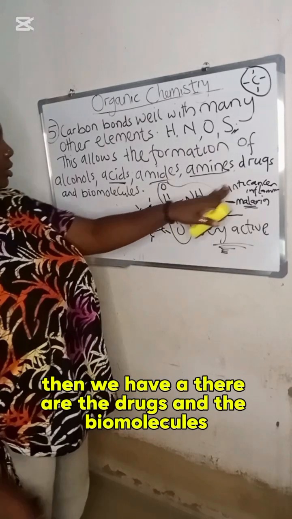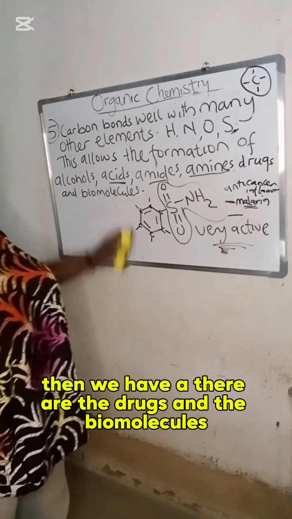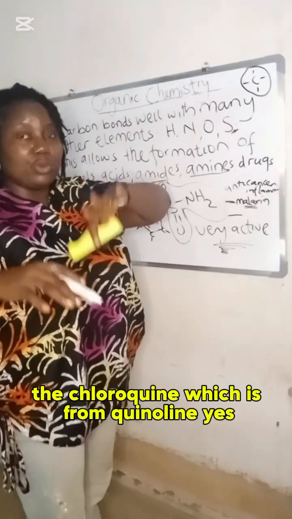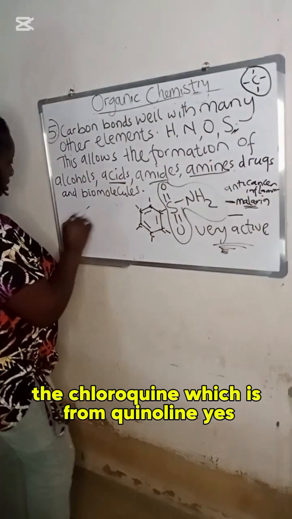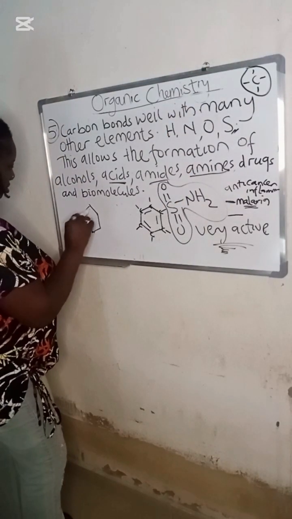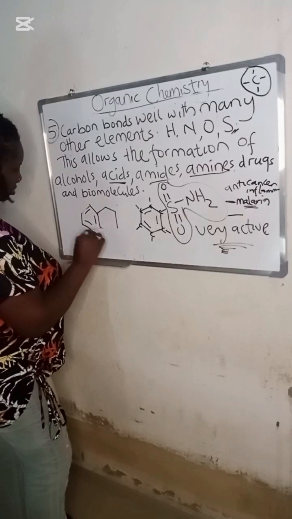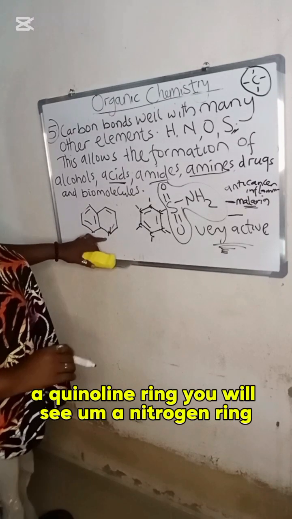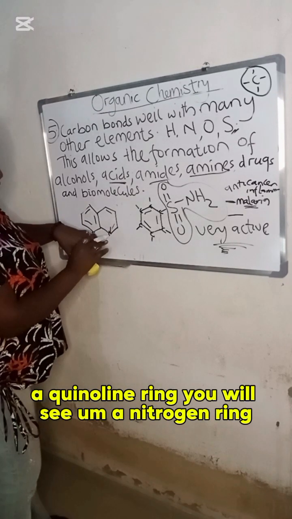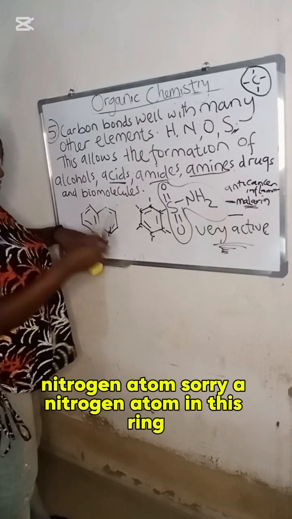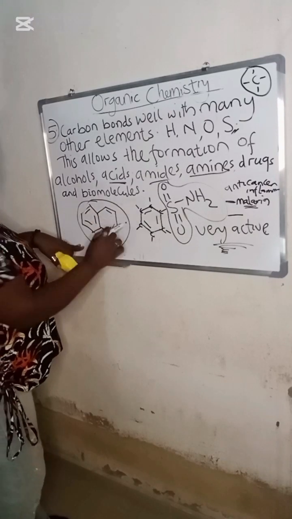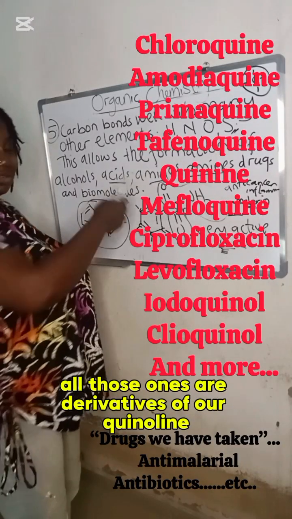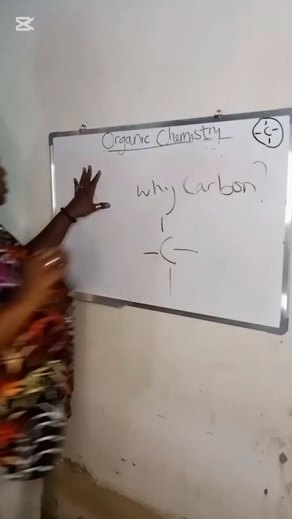Then we have the drugs and the biomolecules. If you look at the quinoline, the chloroquine, which is from quinoline, yes. In your quinoline ring, you will see a nitrogen atom in this ring. You know quinoline now, chloroquine, all those ones are derivatives of quinoline.